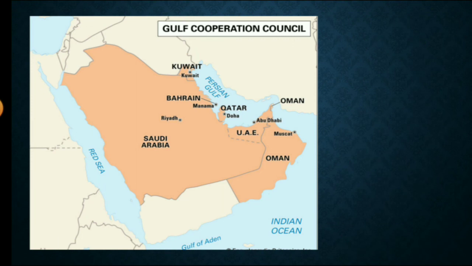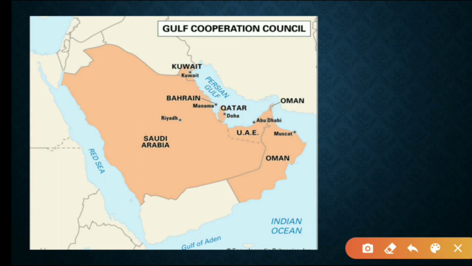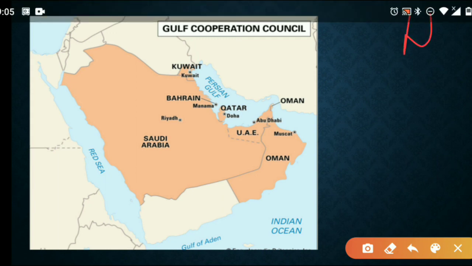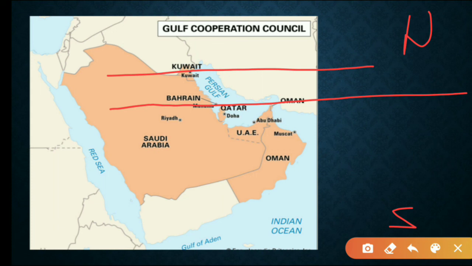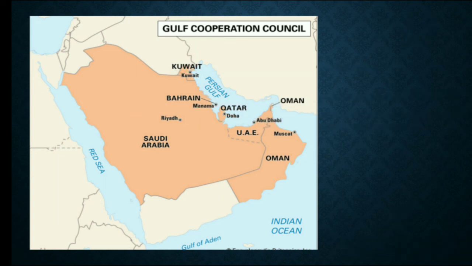Okay, so also we can remember these capital cities from north to south. First comes Kuwait, next is Manama, next is Doha. We have Doha is the capital of Qatar, and next Riyadh. Let me draw again.